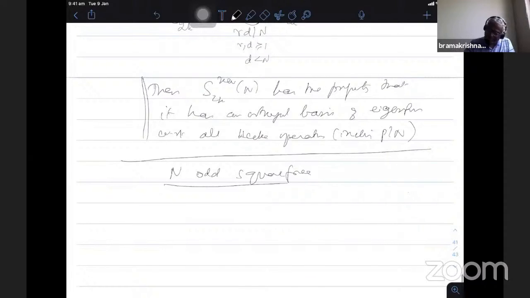Now I take chi to be trivial. So chi1 is trivial modulo 4f. For simplicity, I am not taking chi to be any character.